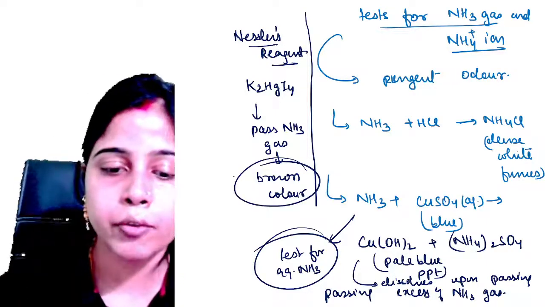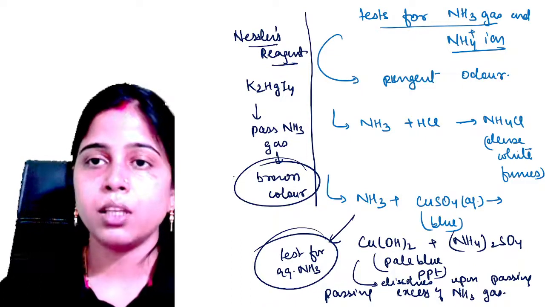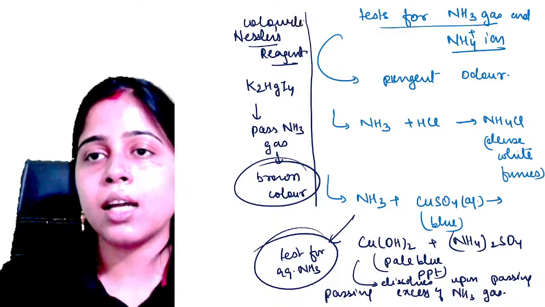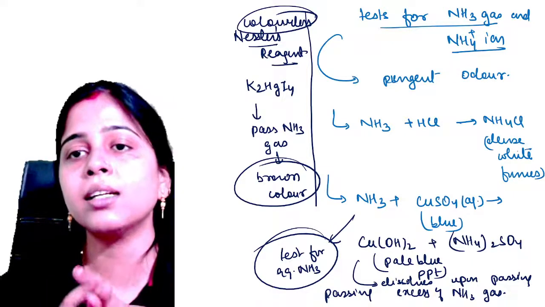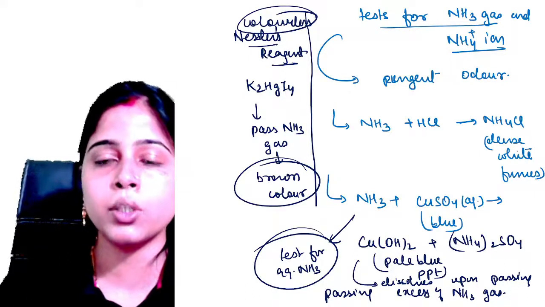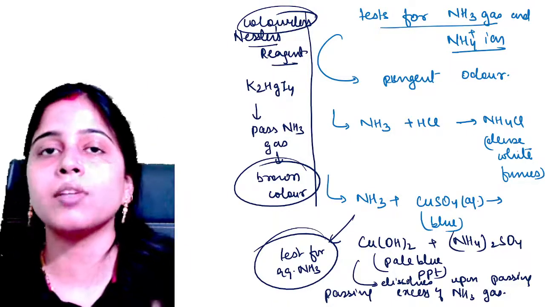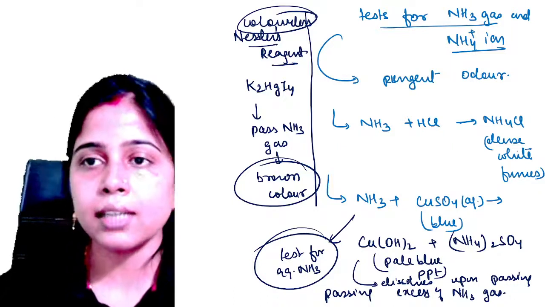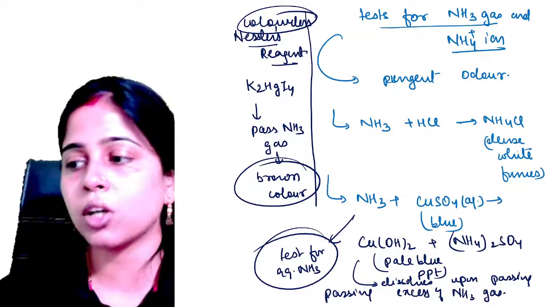Am I clear to all of you? Understood? Yes or no? Tell me fast. Earlier your Nessler's reagent was colorless. Now it has changed its color to brown upon passing your ammonia gas or dissolving your ammonium salts into it. If you dissolve ammonium salts, you will obtain a brown color precipitate. Clear? These are the different tests used for the detection of your ammonia gas or ammonium ion.